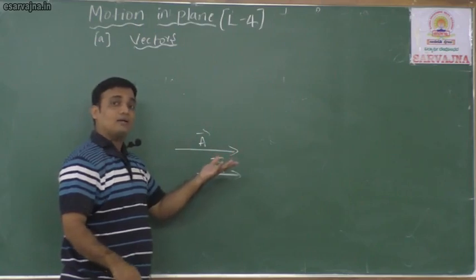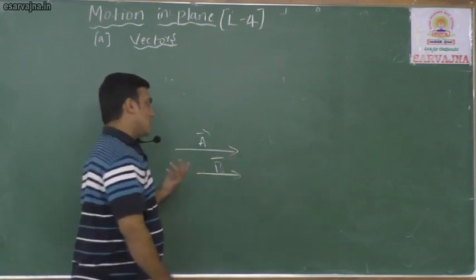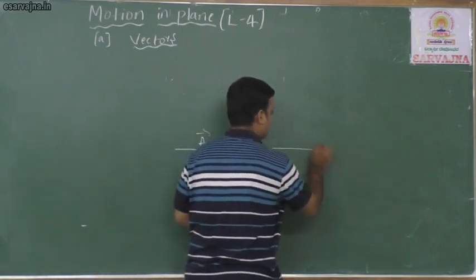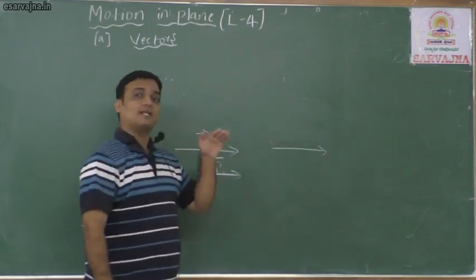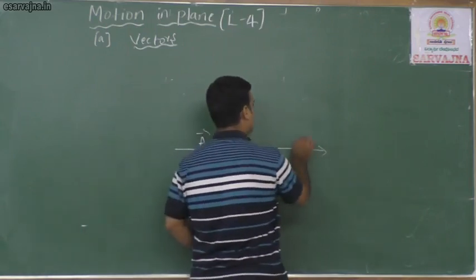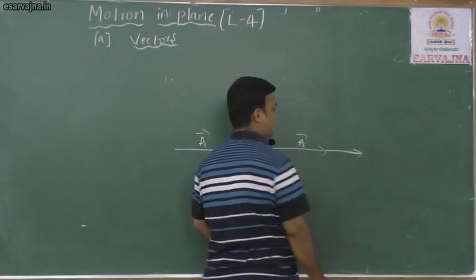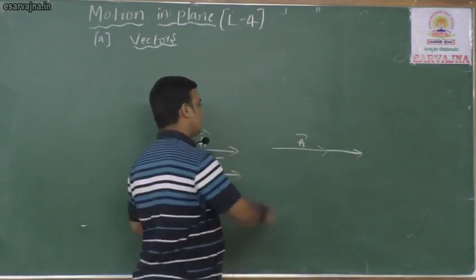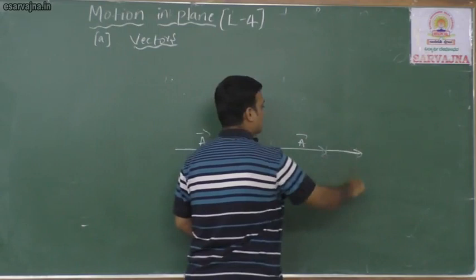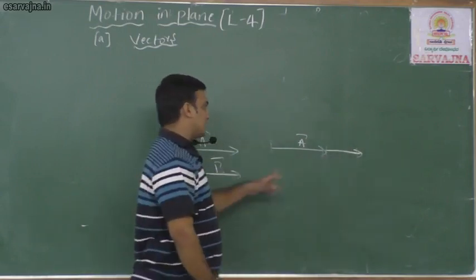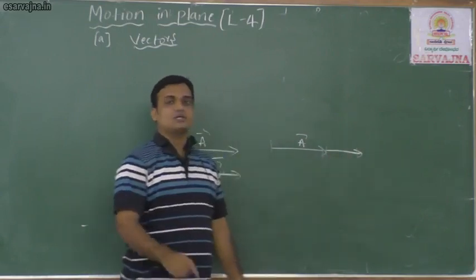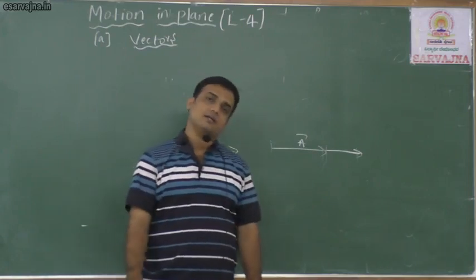We have to add by using the collinear method. Collinear means they should lie on the same line. This is vector A and this is vector B. What is magnitude here? The length of these vectors is the magnitude. And what is the direction? This is the direction. So you can add like this, right?